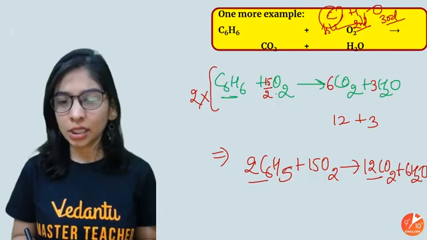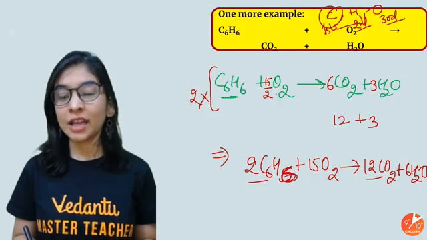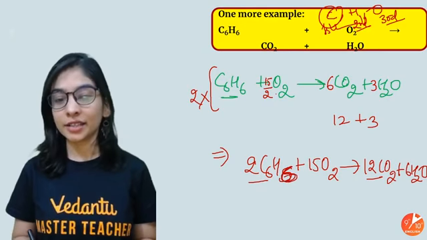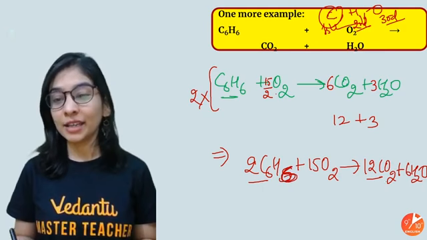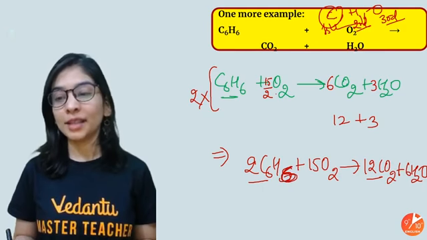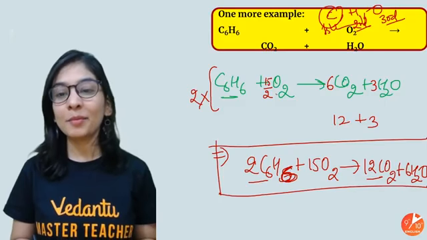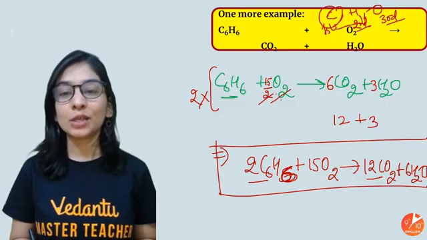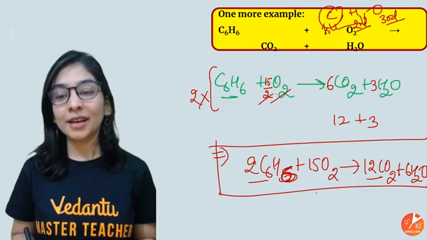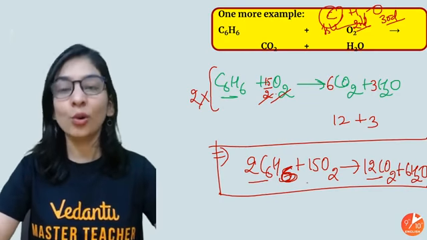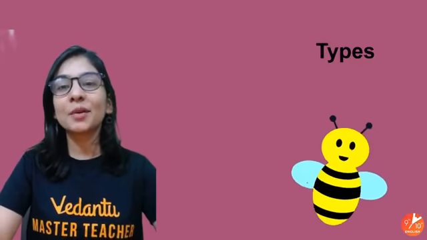Hydrogen, that was 6, a mistake, 12 hydrogen, 12 hydrogen. Oxygen is 12 into 2, 24 plus 6, 30. Now it's the correct way. So please remember, you can do that also. It will give you 15 O2, but the right way is writing it as a whole number. Okay. So this is the way you can balance.